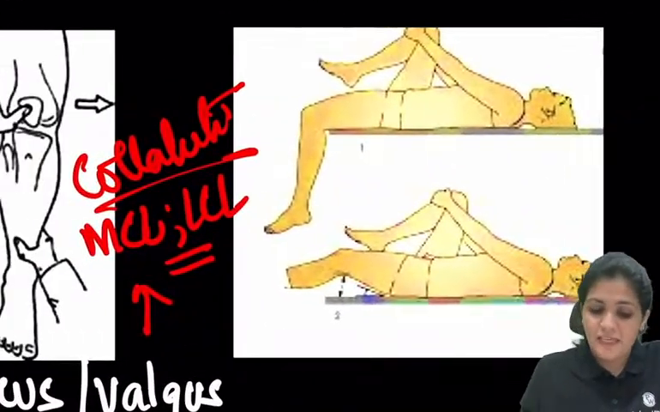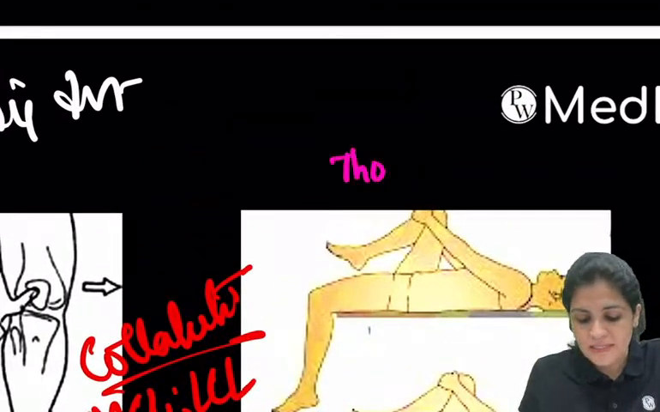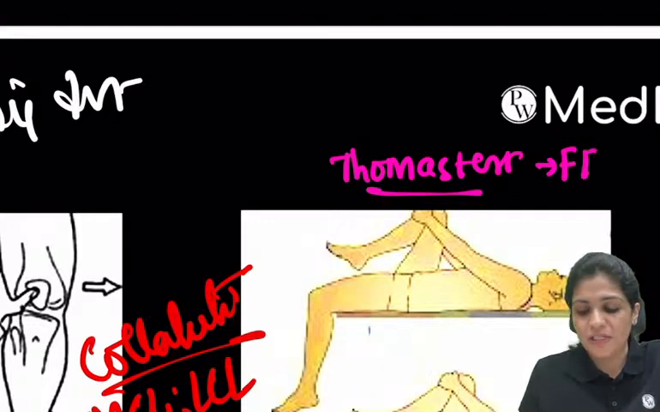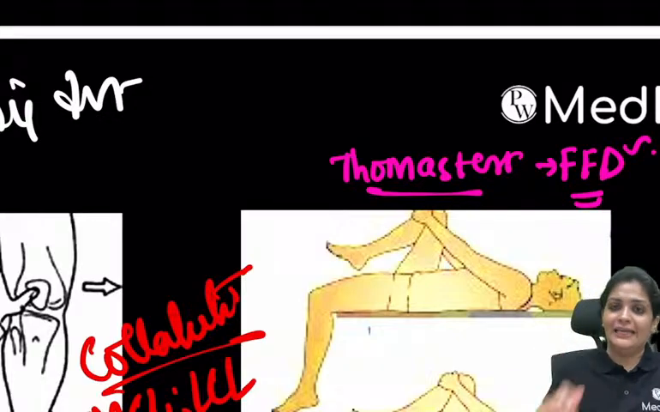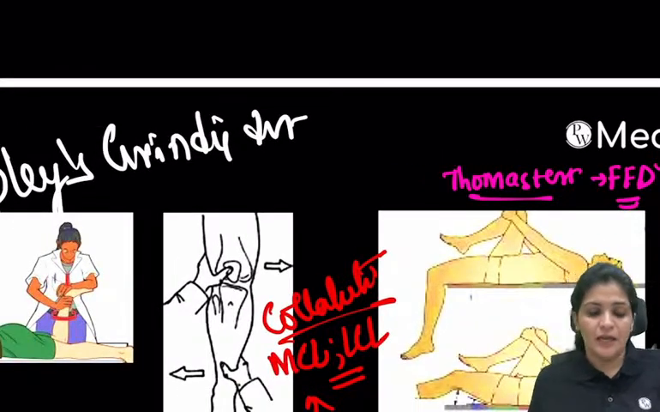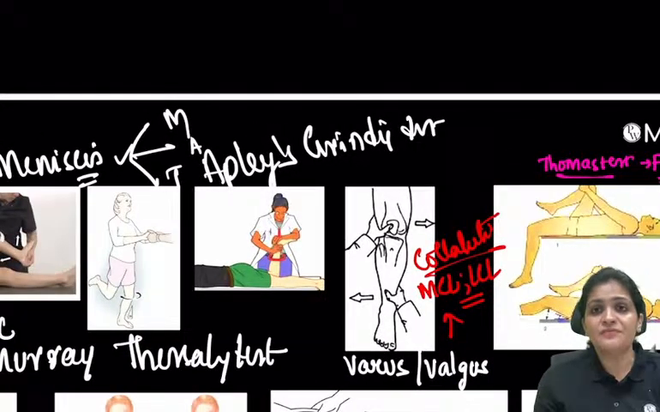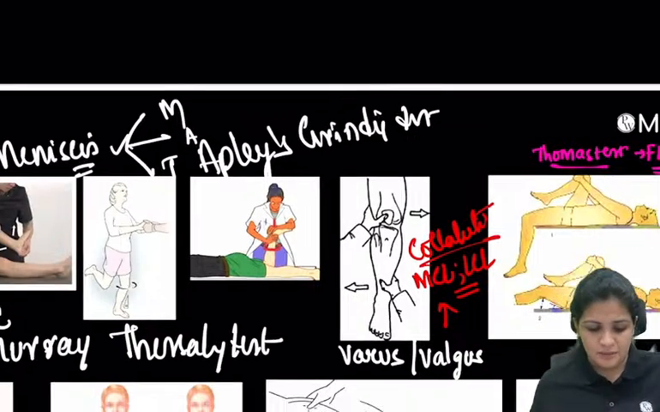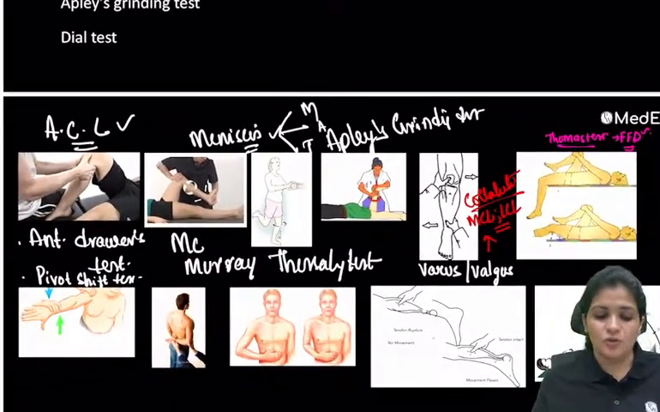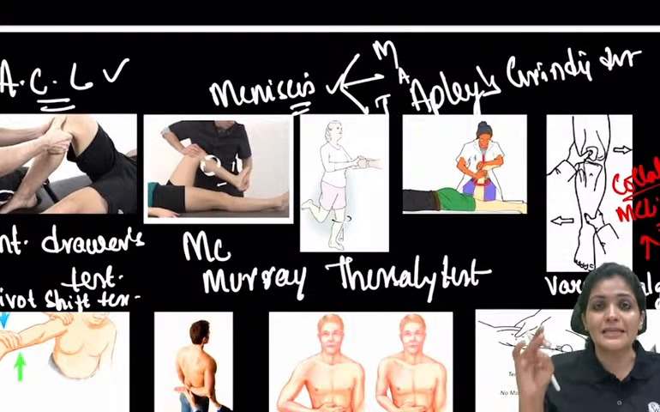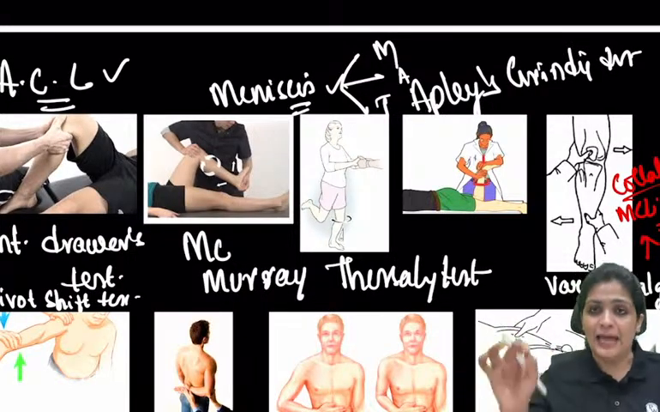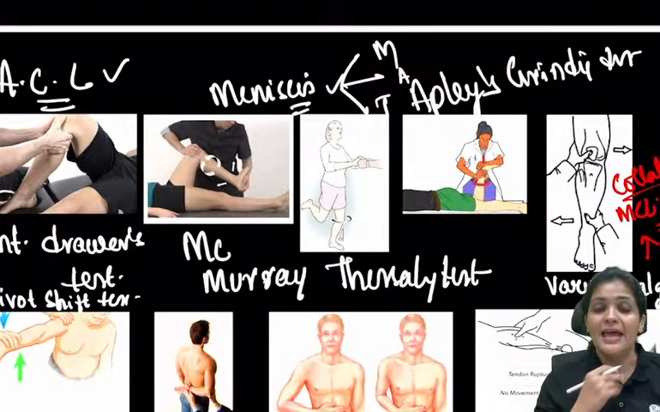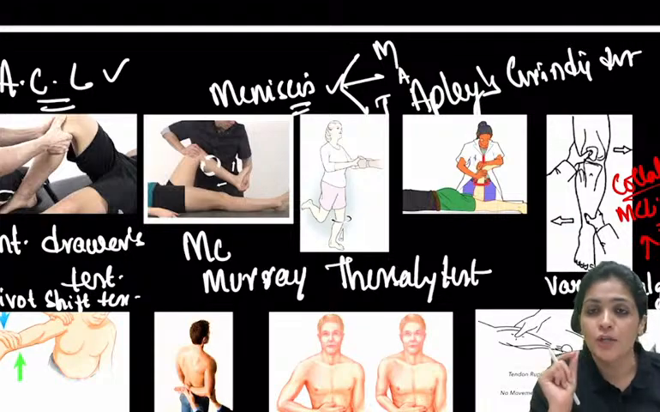And now what is this? This you have to remember. This is your Thomas test. So what is this Thomas test? Thomas test is mainly used for identifying flexion deformity. This is also asked in INI-CET. That is the fixed flexion deformity of the hip joint. Just remember flexion deformity, Thomas test. That's it. And now this is all about your lower limb. So ACL, anterior drawer; meniscus, McMurray's, Thessaly's, and Apley's. Valgus and varus is for your collateral ligaments, right? And your fixed flexion deformity is tested by your Thomas test.